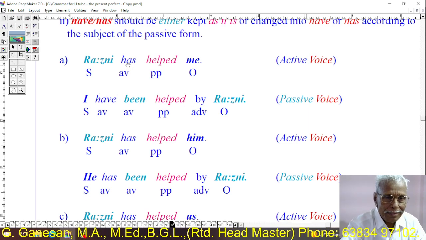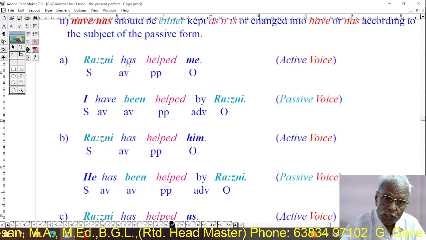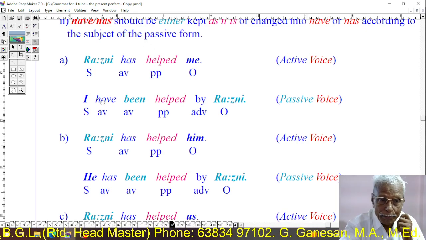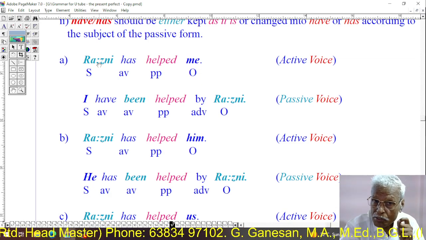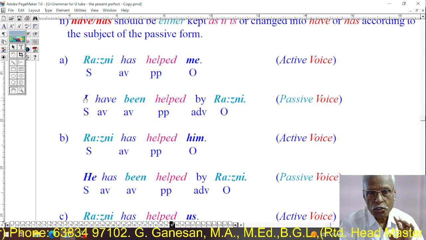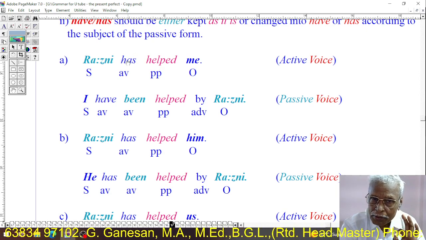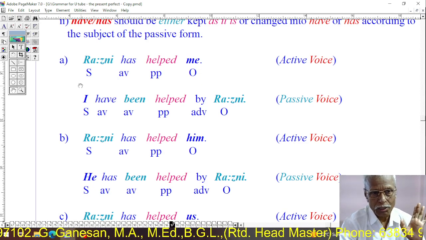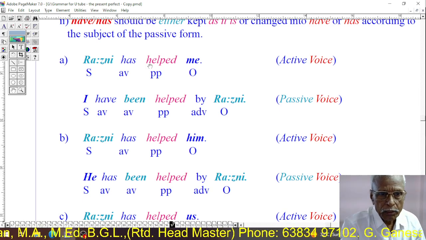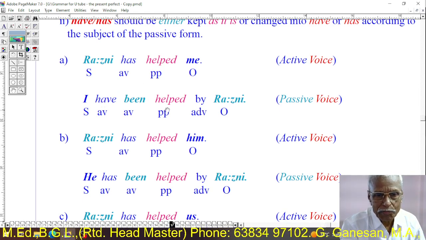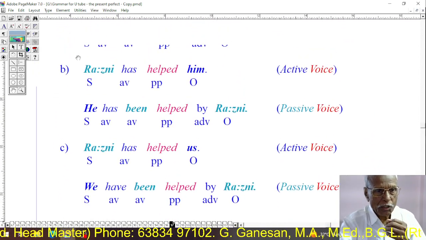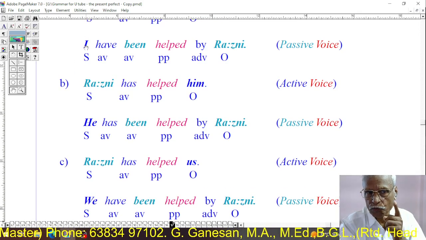Has has been changed into have because in the active form the subject is Ronnie, but in the passive form the subject is I. So has has been changed into have. That's all. Ronnie has helped me. I have been helped by Ronnie. These two verbs have become three verbs in the passive voice. Here the subject of the passive form is I.